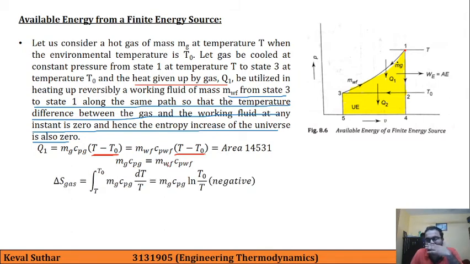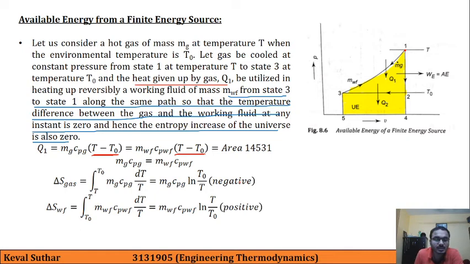So delta S gas, which is given by integration T to T0 mg Cpg dT over T. So the integration gives us ln T0 upon T, and this quantity will be negative. Why? Because the gas is actually rejecting the heat, that's why there is a decrease of entropy of gas.